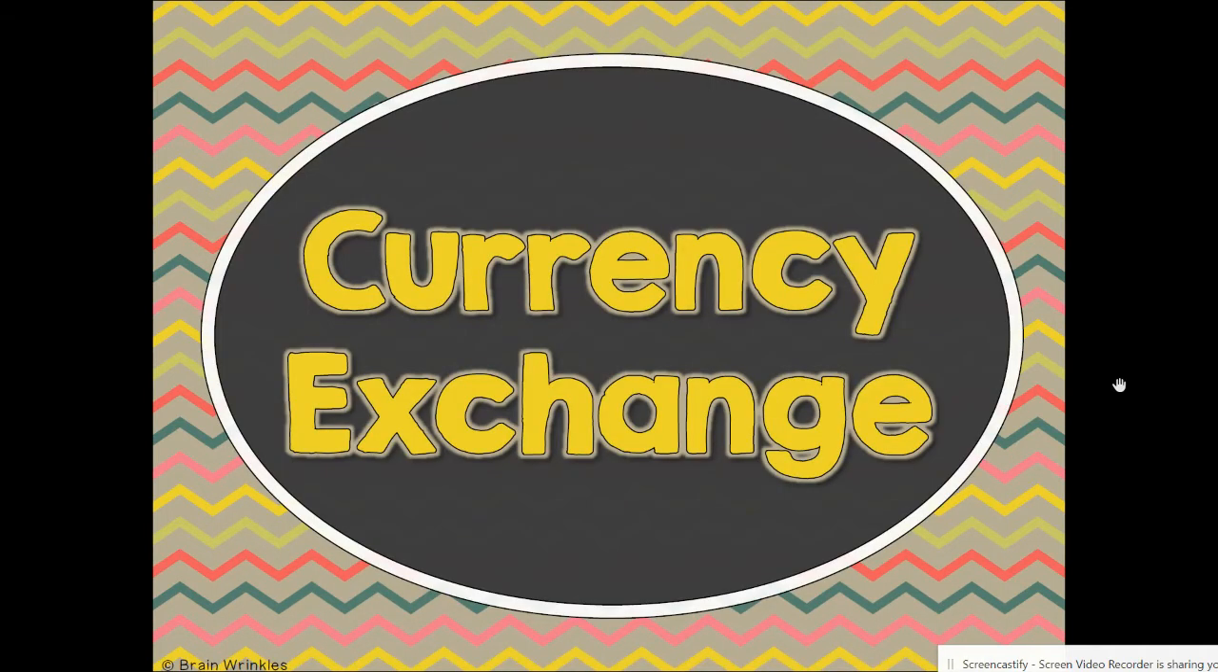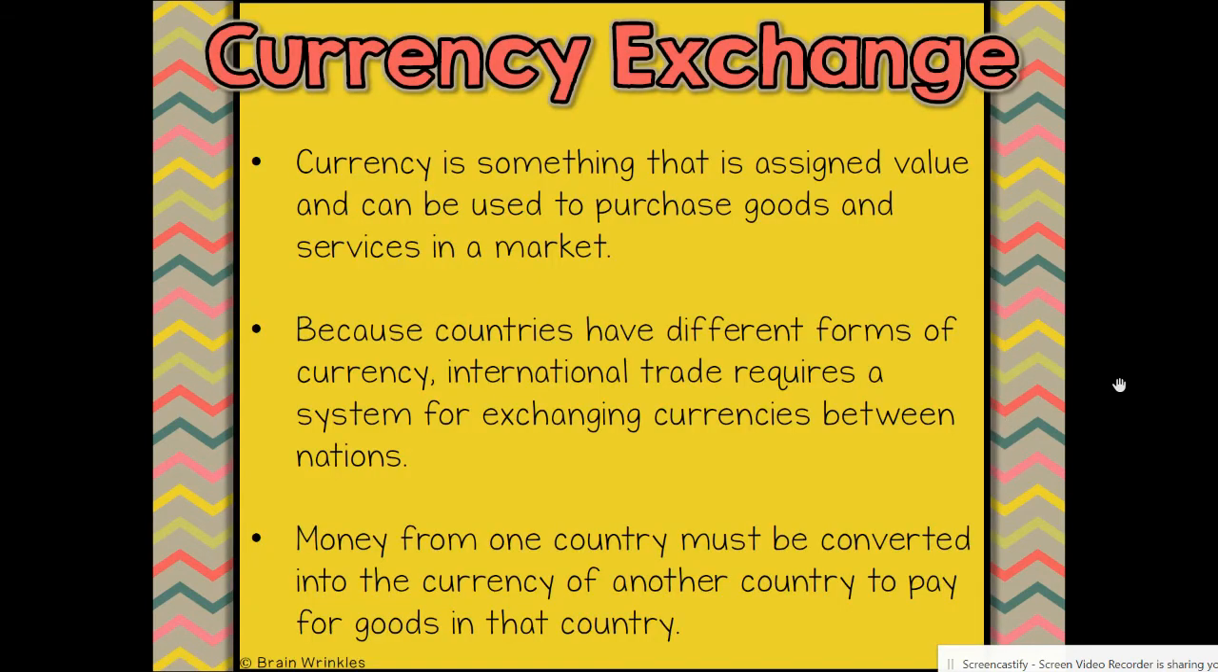Currency exchange. It's a difficult thing to understand. We did talk about, if you remember, I brought in some Canadian money to show you guys, right? Currency is something that's assigned value. It can be used to purchase goods and services in a market. We have dollar bills, $5 bills. We have green. And we also have coins: quarters, pennies, nickels, dimes.